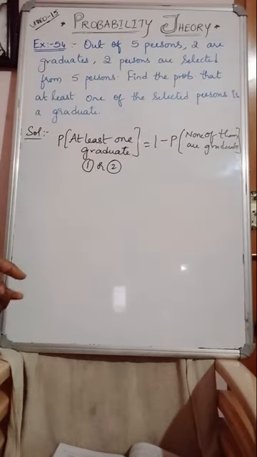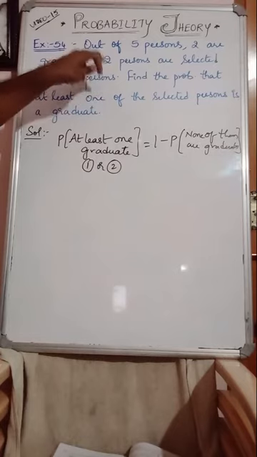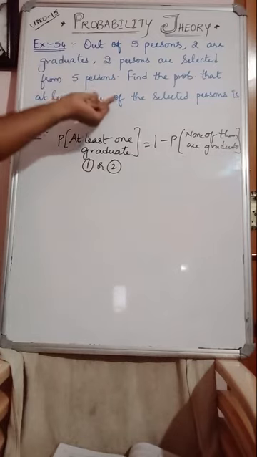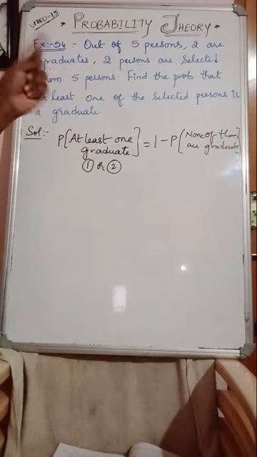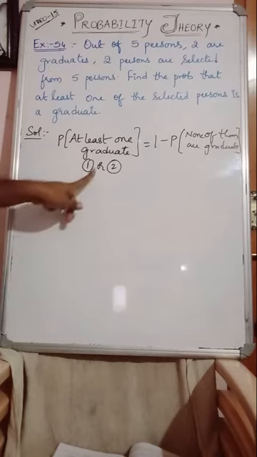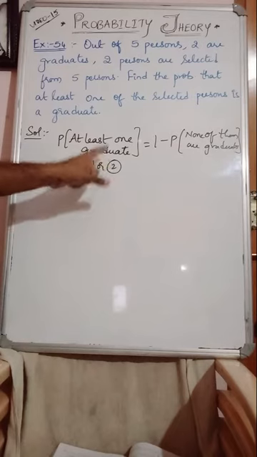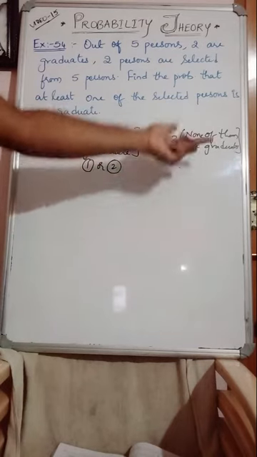If you remove the none, I mean no graduates, from the total, the remaining are all minimum graduates to maximum graduates. Minimum is 1 and maximum is 2 because selected people are 2, right? That is what the question asks. At least one of the selected persons must be a graduate. At least one means one or more. Remember always greater than or equal to 1. So 2 are selected means greater than or equal to 1, which will be 1 and 2. Both will be coming. Now at least 1: 1 minus the probability of none, if you calculate.